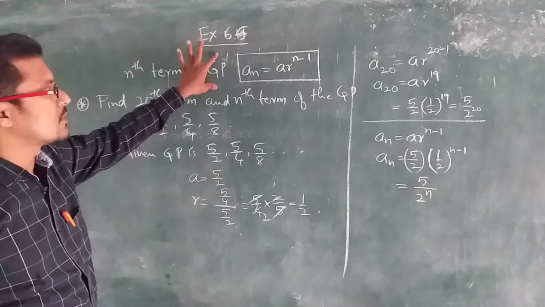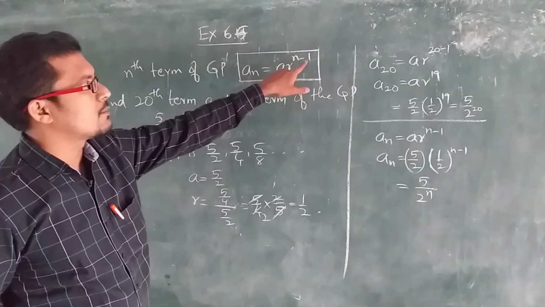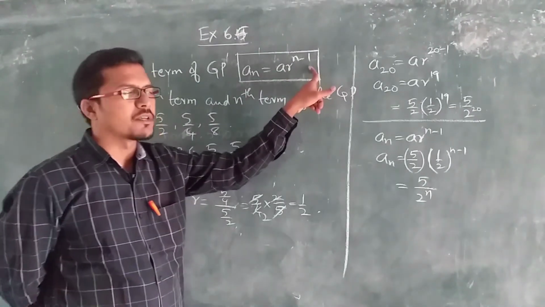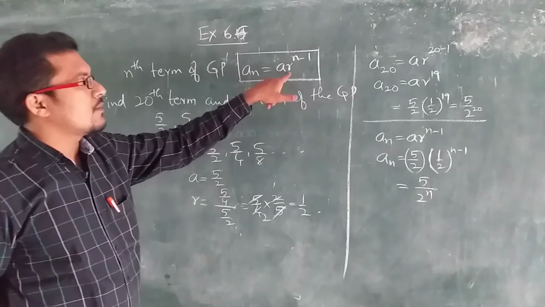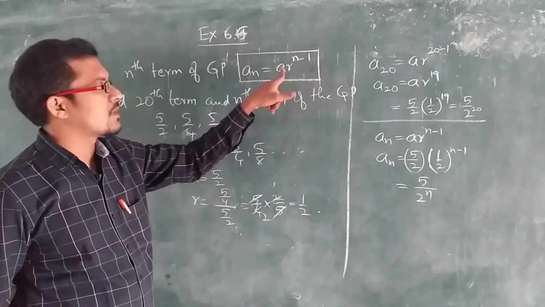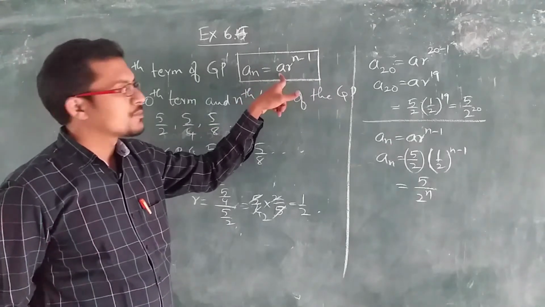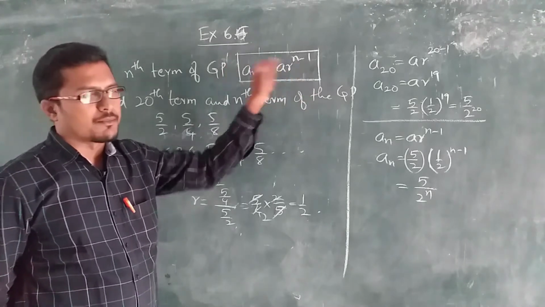The formula is a_n is equal to a r to the power of n minus 1. I am repeating once again, a_n is equal to a r to the power of n minus 1. We know all the terms in this formula: a is the first term, r is the common ratio, n is the term number.